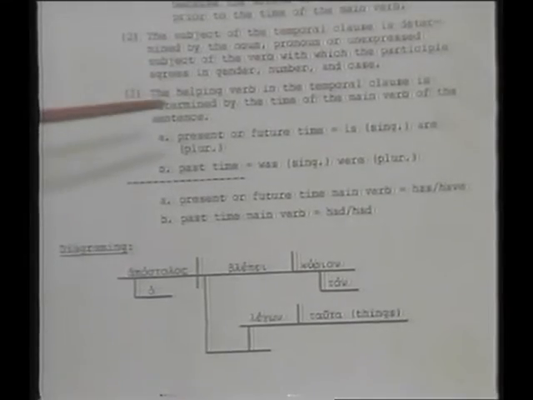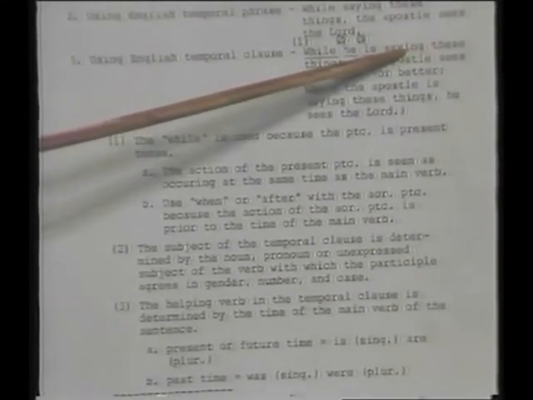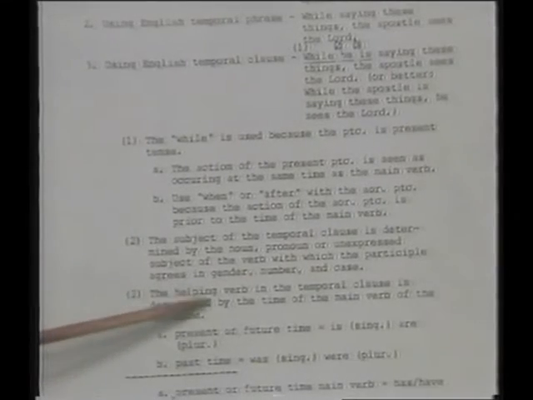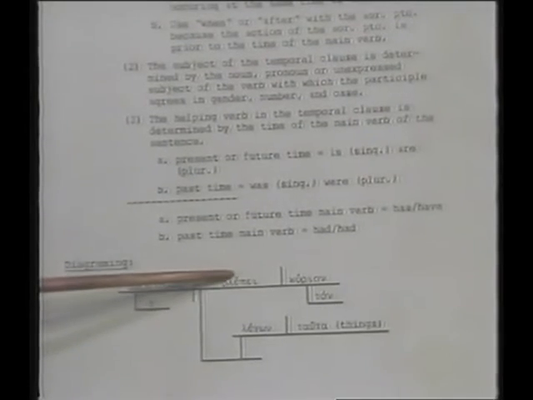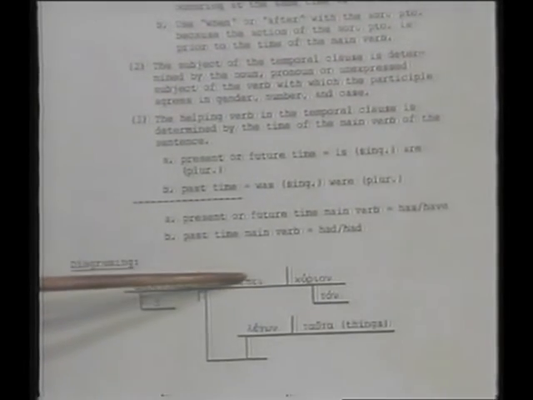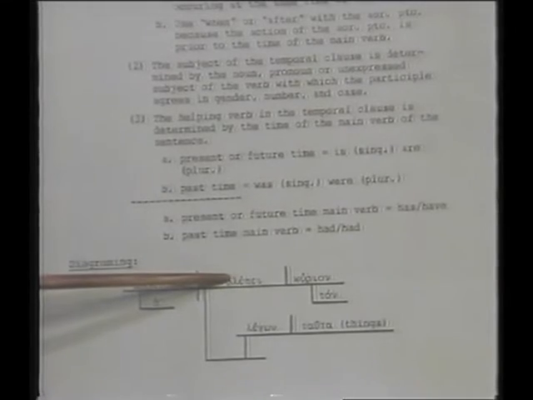Then, third, we have to have a helping verb because this, this saying, is not a finite verb, so it can't be a clause. In order to make that a clause, you have to put a helping verb with it, a to-be verb. Is, was, something. Well, here's why you choose the helping verb. The helping verb in the temporal clause is determined by the time of the main verb of the sentence. If it's a present or future time, then you use is or are. Now look at the sentence. Blepei, present time. So because this is present time, in our clause we'll use is.